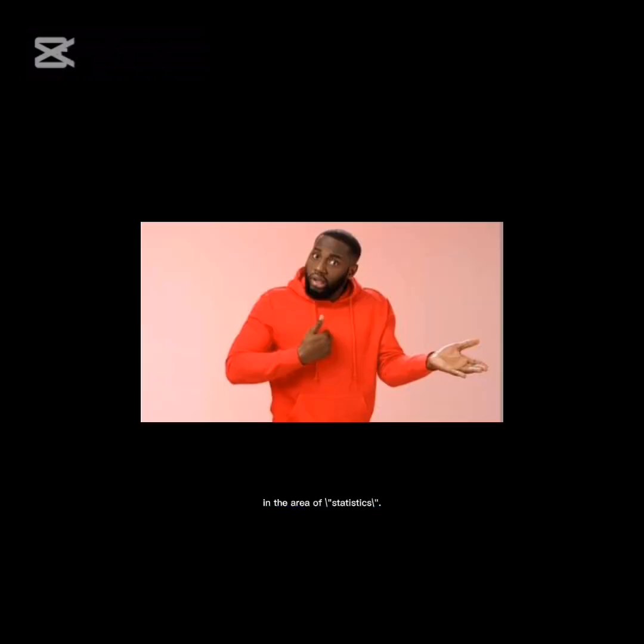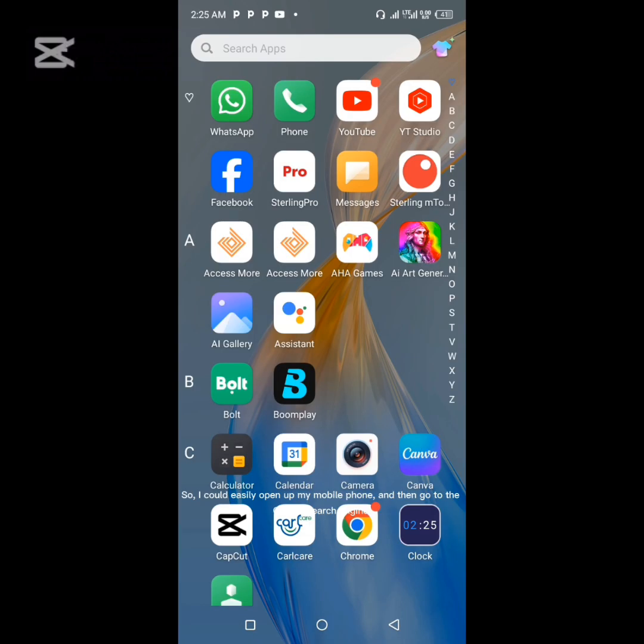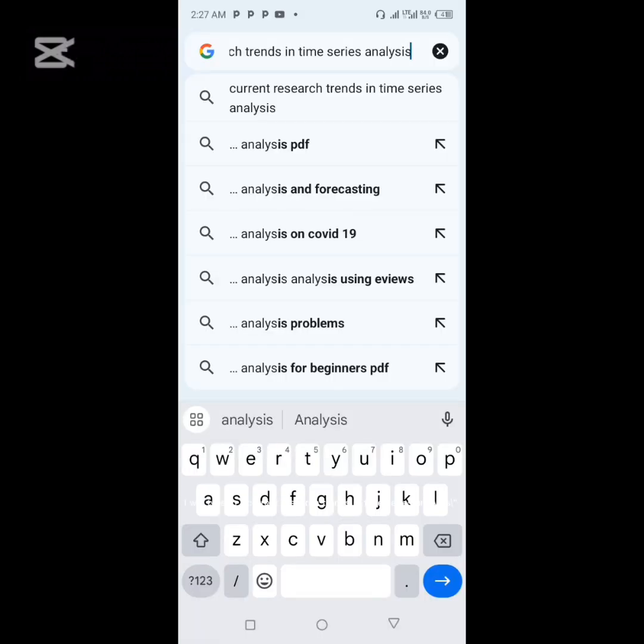Now, let us assume that one has chosen to research on time series analysis in the area of statistics. This would mean searching for current research trends in the area of time series analysis. So I could easily open up my mobile phone and then go to the Google search engine. In the Google search engine, I will type in current research trends in time series analysis.